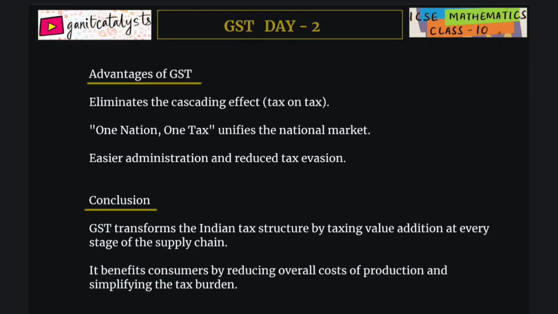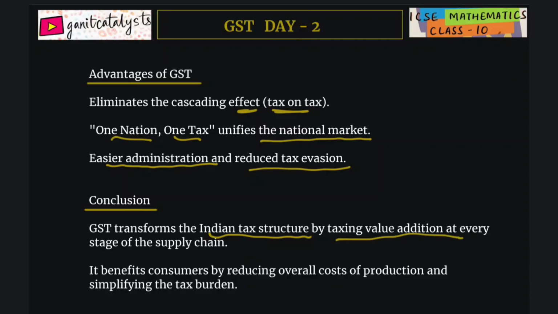Now, advantages of GST. Why did India choose to eliminate all other taxes with GST? Because it eliminates the cascading effect, tax on tax. One nation, one tax unifies the national market. Throughout the nation there is only one rate applicable to all states. It gives easier administration and reduced tax evasion. So we conclude that GST transforms the Indian tax structure by taxing value addition at every stage of the supply chain. It benefits consumers by reducing the overall cost of production and simplifying the tax burden.